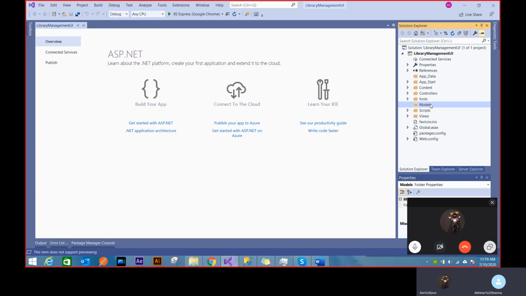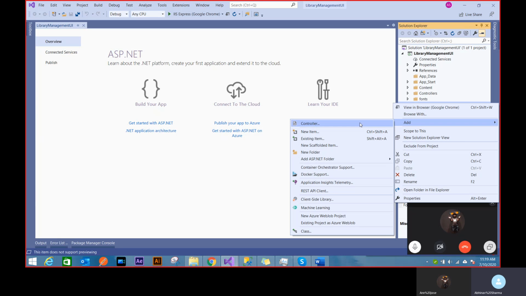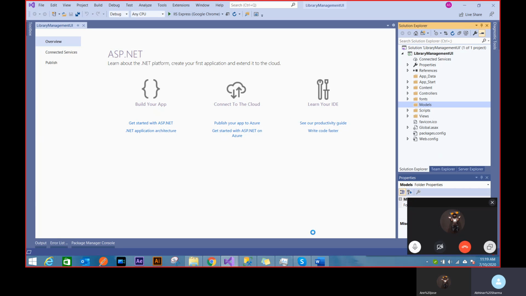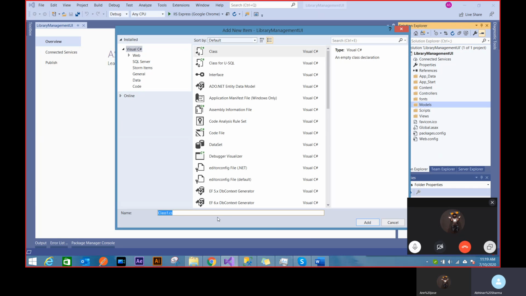If I made it an authentication enabled application, then I'll see a few user account models created for me. Otherwise, these models are generally empty. So now let's create these models. You can see that there's no need for Entity Framework to create a model, right? I don't really need to install Entity Framework to create my model.